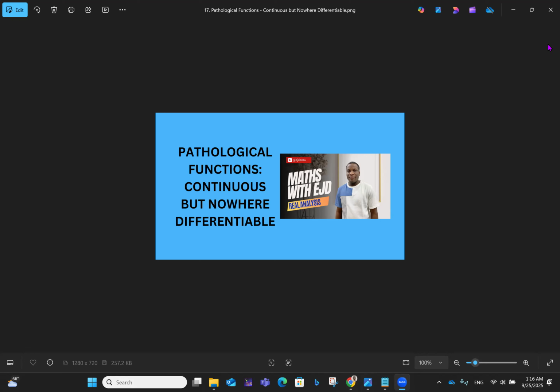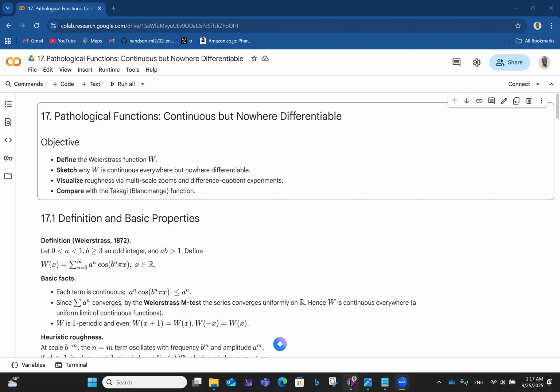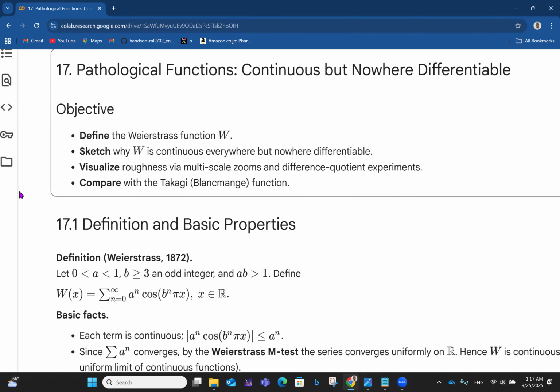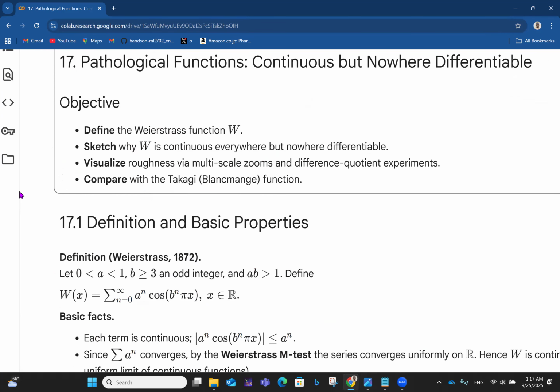Now, it's established that differentiability of a function is only possible if the function is continuous, right? But it's possible to have some continuous functions which are not differentiable. Okay, so we go on to look at the objective of this video.